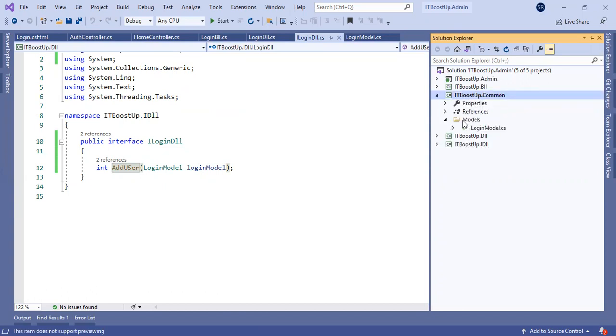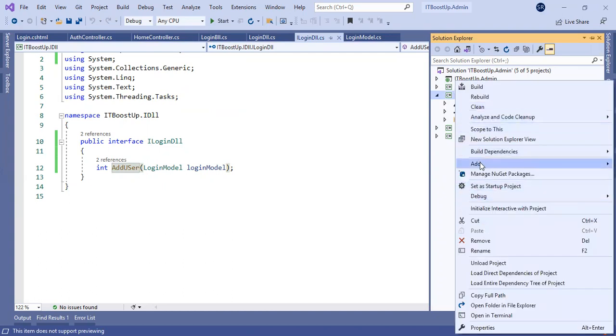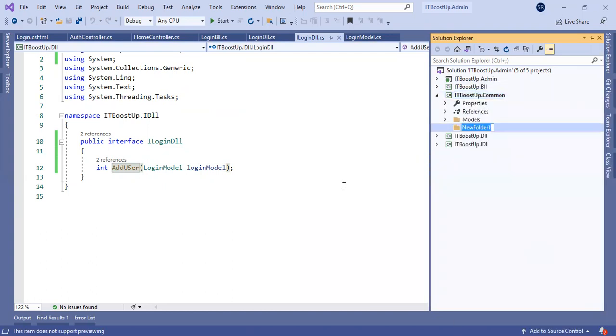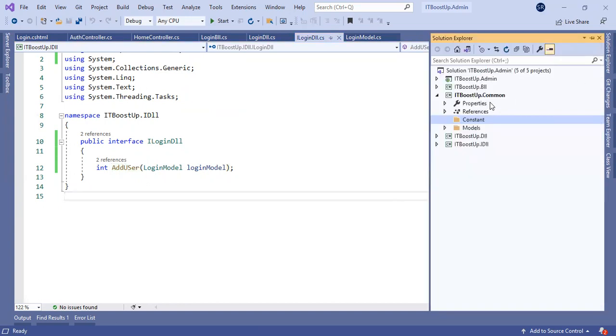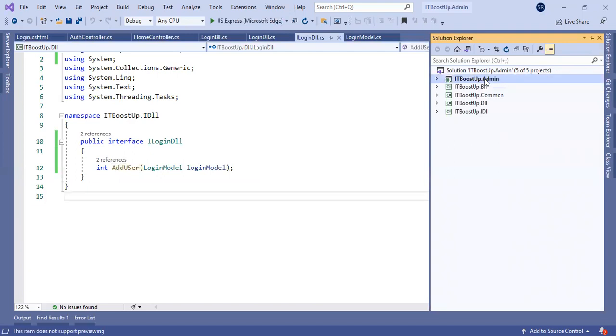Inside the common, we have created a model, like a constant. Also, you can create a new folder for the constant variables. If you want constants, everything common, you can put in the common project, and then your business logic, and this is the admin. So this is the three-tier architecture.